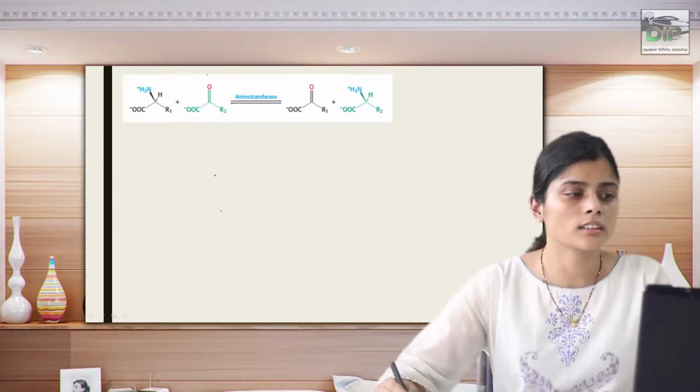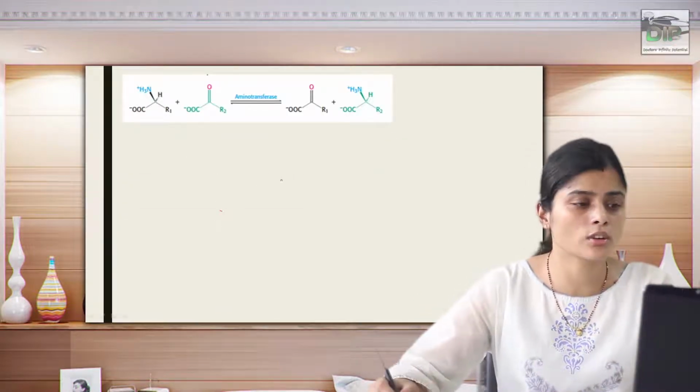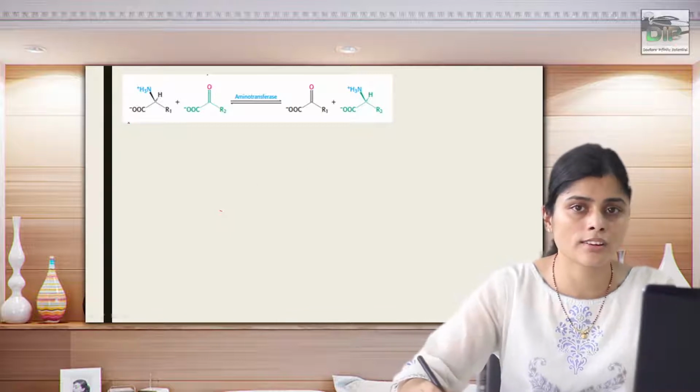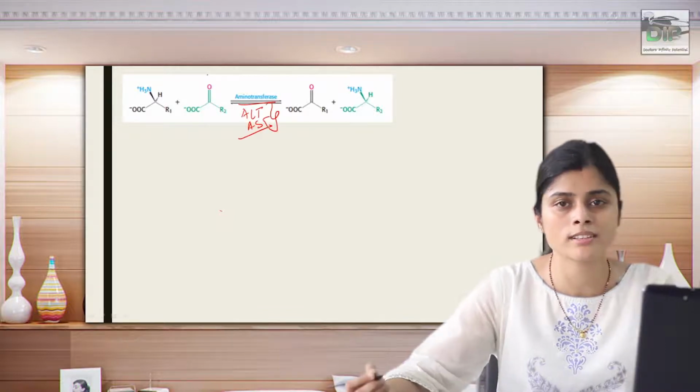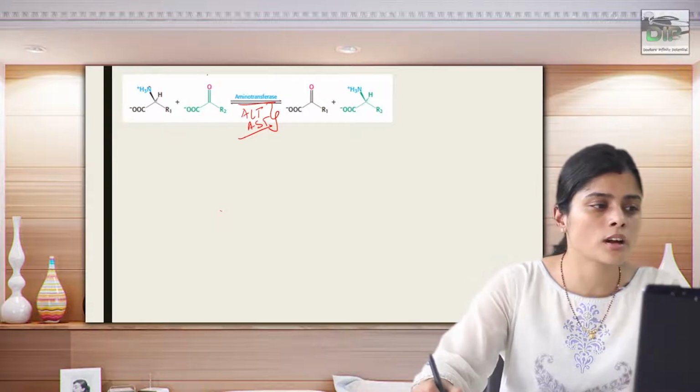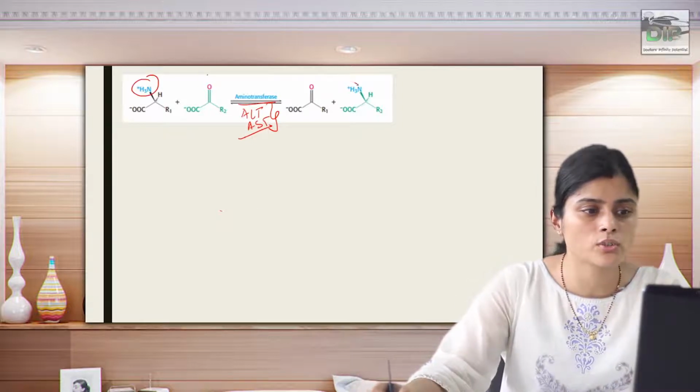Here is the pictorial representation of how transamination is happening. Here the aminotransferases, we have heard the names alanine aminotransferase, aspartate aminotransferase. These are also known as transaminases, which transfer the amino group from one amino acid to another.